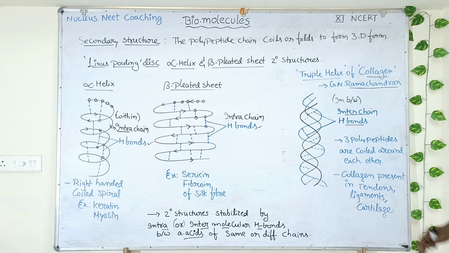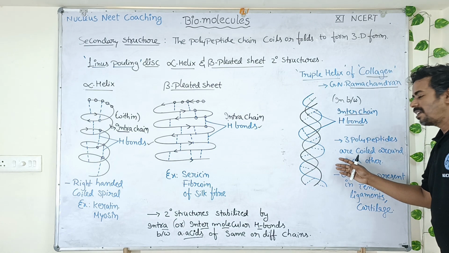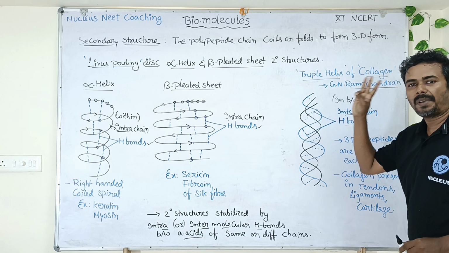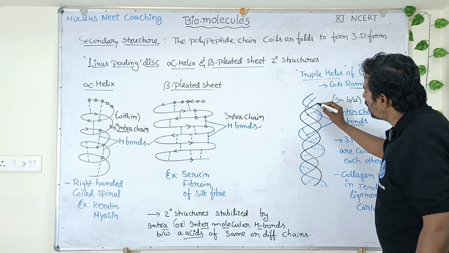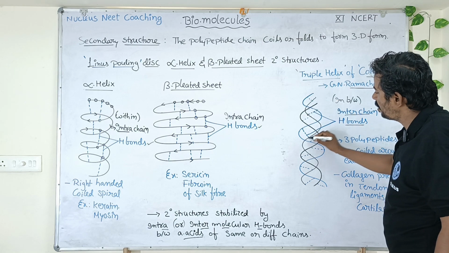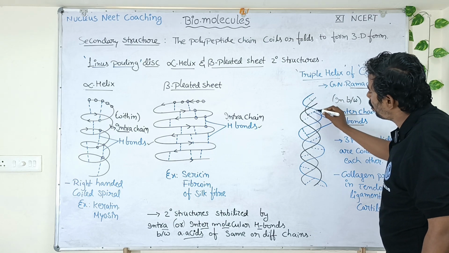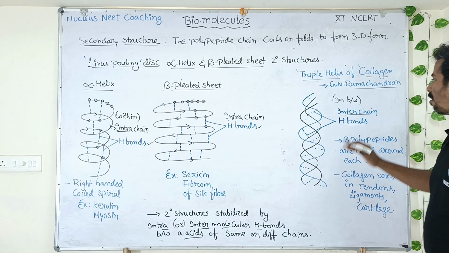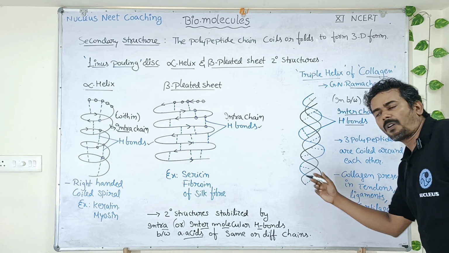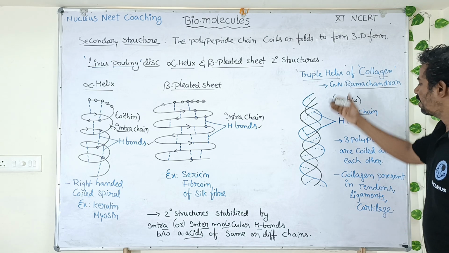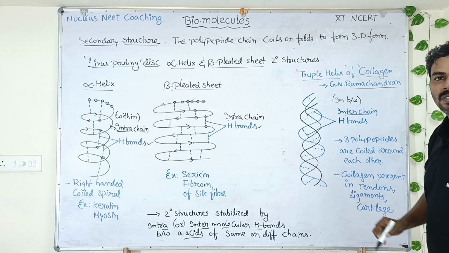Now look here. In this collagen triple helix structure, we can see a total of 3 polypeptide chains. This is a polypeptide chain. This is another polypeptide chain. This is another polypeptide chain. So these 3 polypeptide chains are coiled over each other tightly, generating a structure called a triple helix structure.